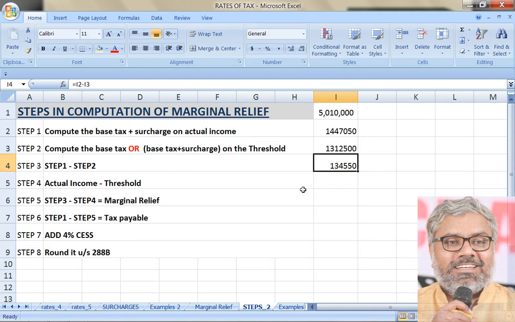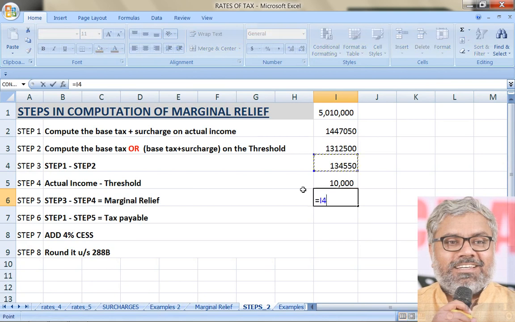That is step 3. Keep it aside. That number has no relevance just like that. Then we have step 4. That is actual income minus threshold. Actual income is 50 lakhs 10,000. How much is the threshold we are talking? 50 lakhs. So by how much the actual income has exceeded the threshold? That is by 10,000 only.